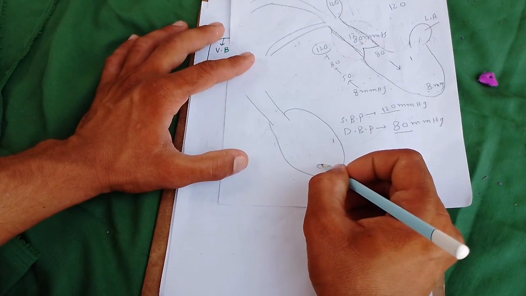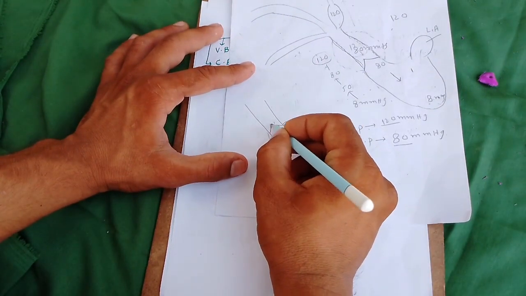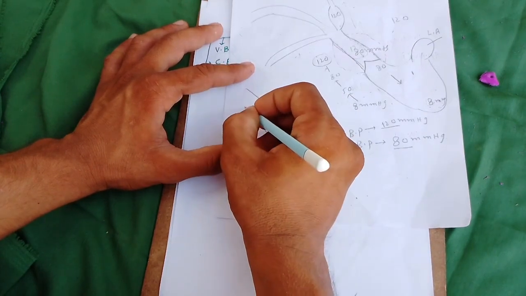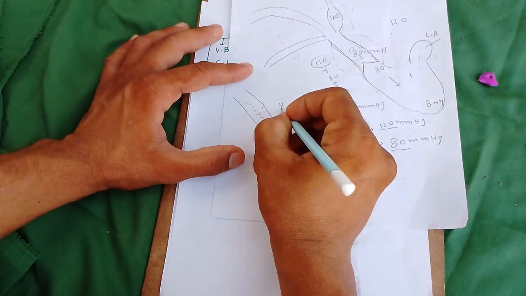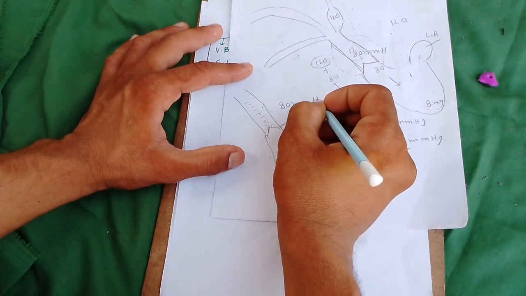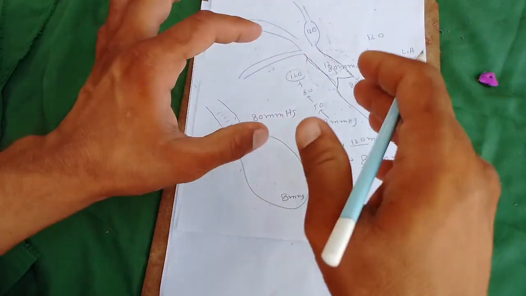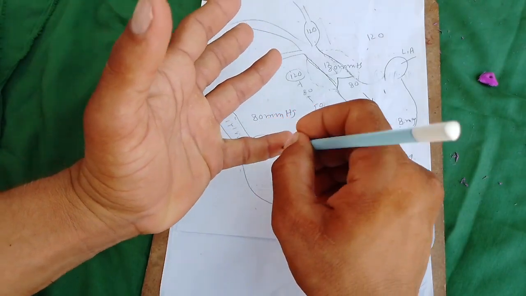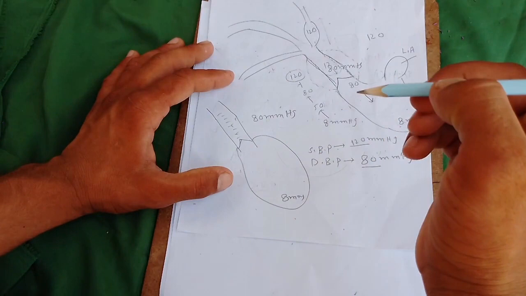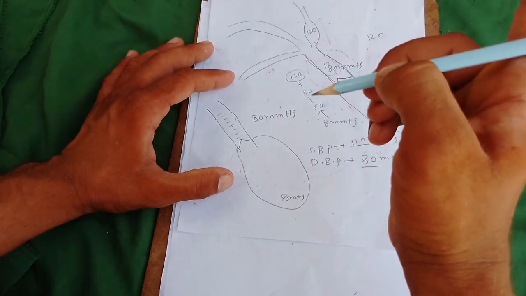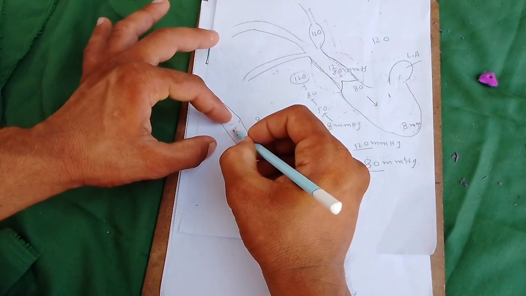So there is about 80 millimeter of Hg, and there the aortic wall is closed. In this normal aorta, some amount of blood is present which applies pressure of about 80 millimeter of Hg. That blood pressure is called diastolic blood pressure. What is diastolic blood pressure? Diastolic blood pressure is the blood pressure when the ventricle is in the relaxed state.